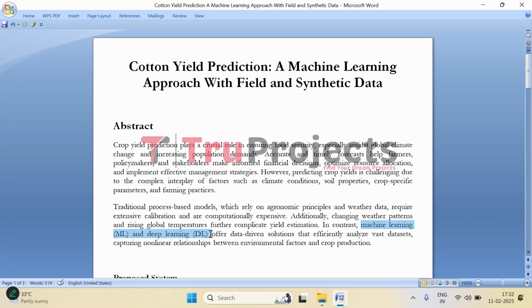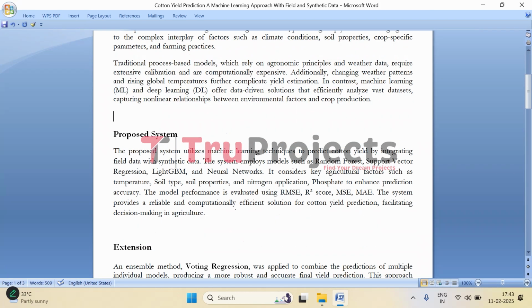So, this is where machine learning and deep learning come in. Instead of relying on rigid formulas, these models learn from huge data sets and identify patterns that might not be obvious. They can handle complex non-linear relationships, meaning they can adapt to real-world conditions much better. So this approach doesn't just improve yield forecasting. It also helps farmers make smarter decisions, reduce resource waste, and contribute to sustainable agriculture in a rapidly changing climate.